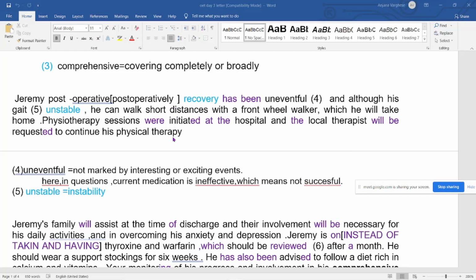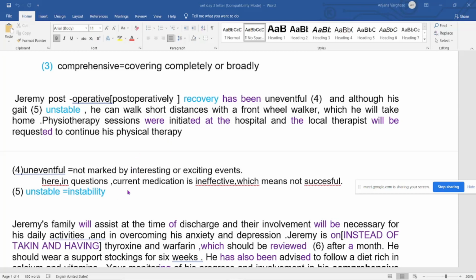So why I am teaching you like this is that at the time of examination, when you write everything in a hurry, there won't be anyone to correct you. So if you know how to correct by yourself, it will be helpful to rewrite or recorrect any mistakes which you already made. Because when we write something fast, definitely there will be some mistakes. In that case, it's your responsibility at the time of examination that you have to correct yourself. During practice period, that is entirely different, but at the time of examination it is different.